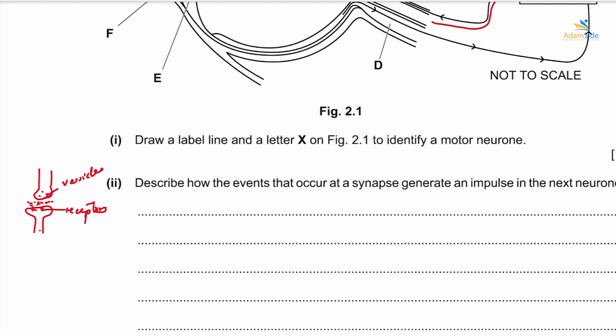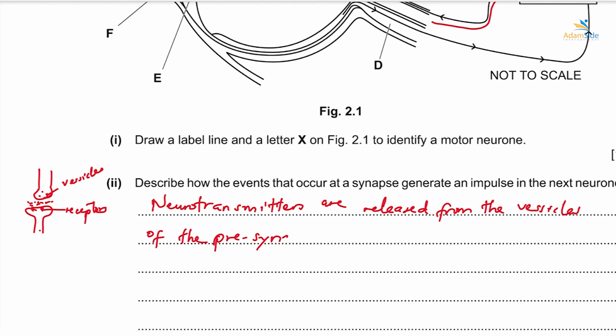Alright, so we'll say that neurotransmitters are released from the vesicles of the presynaptic neuron. Then they diffuse into the synaptic gap.